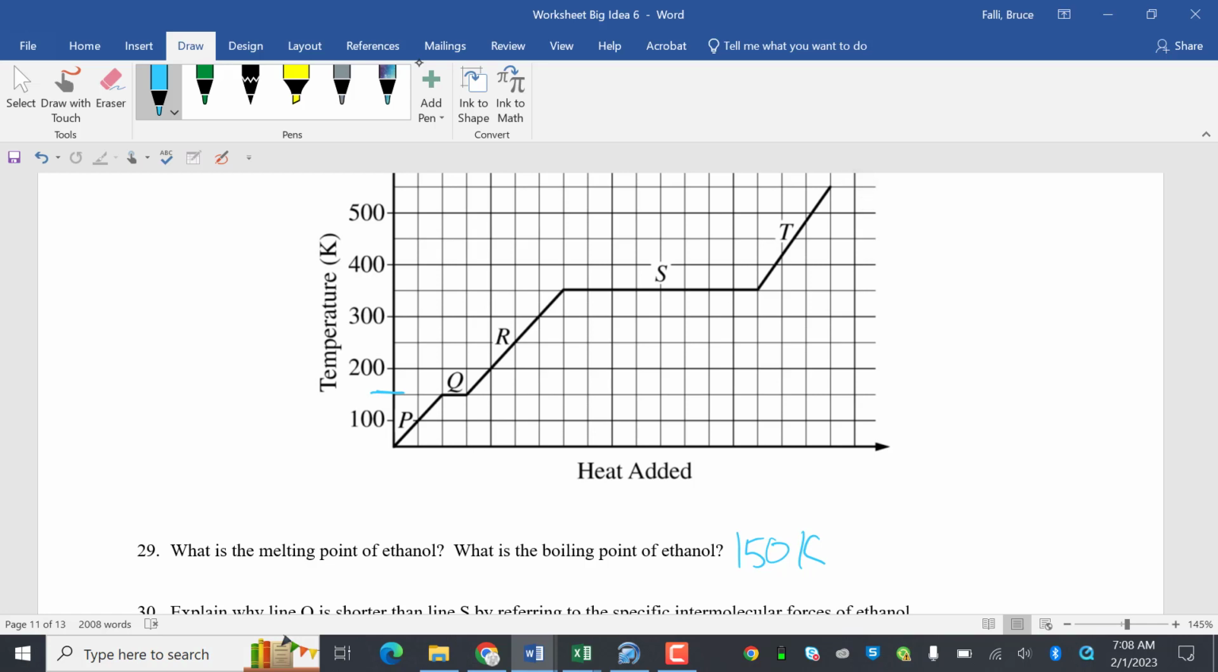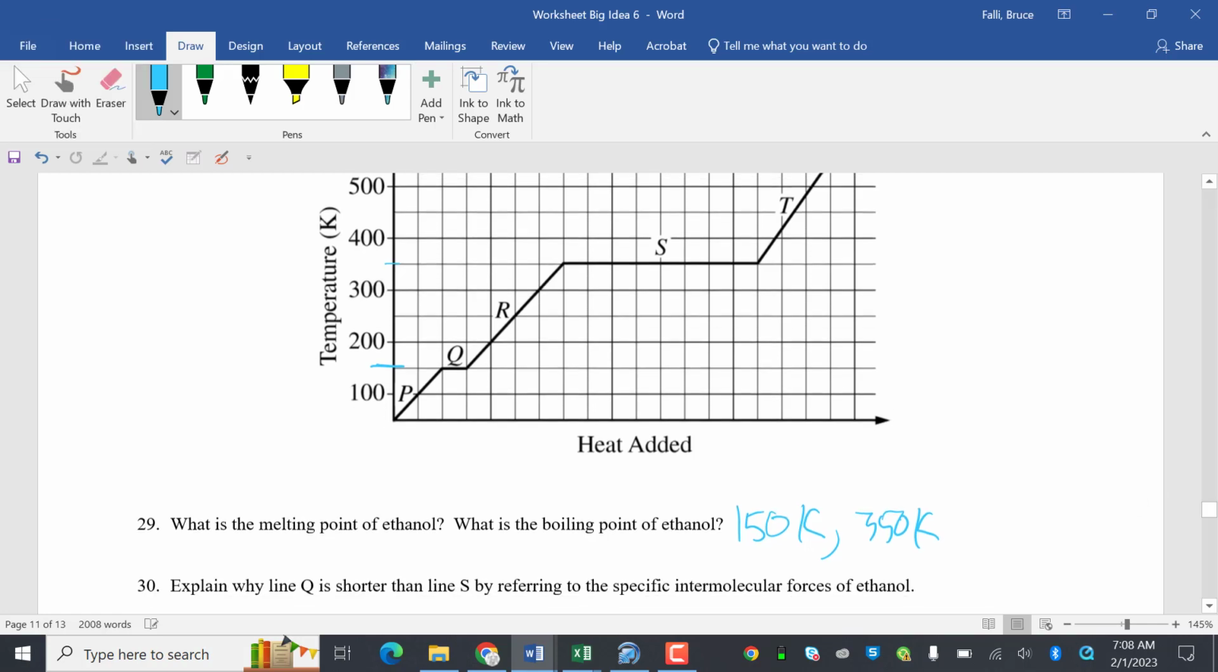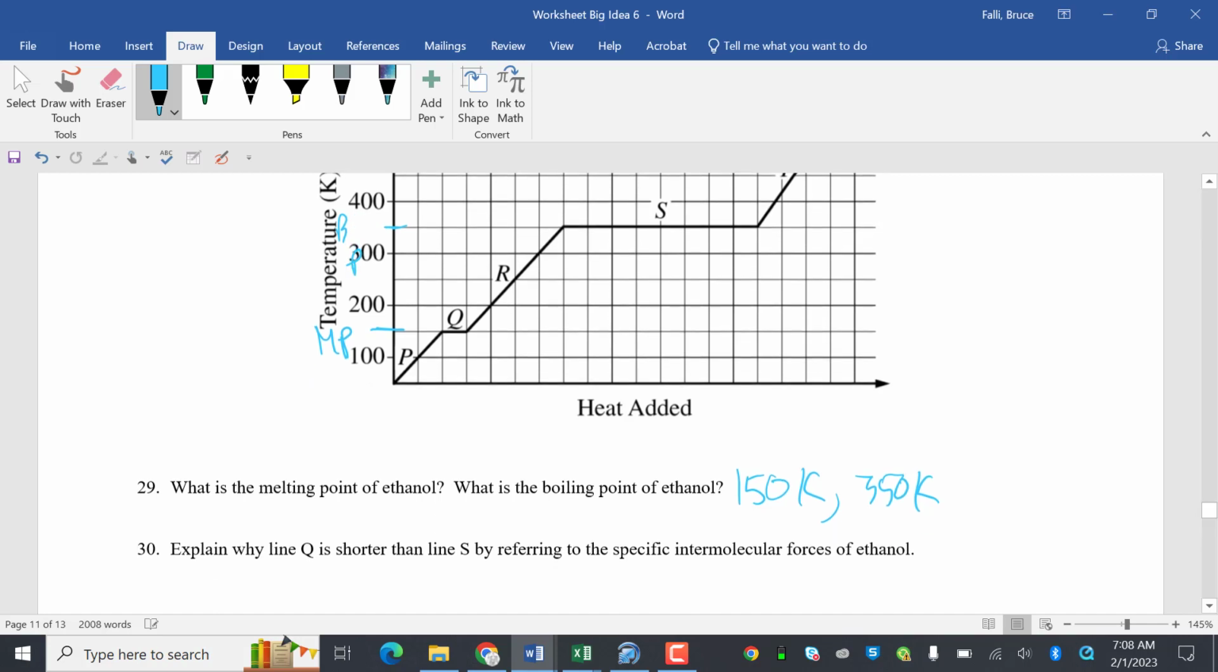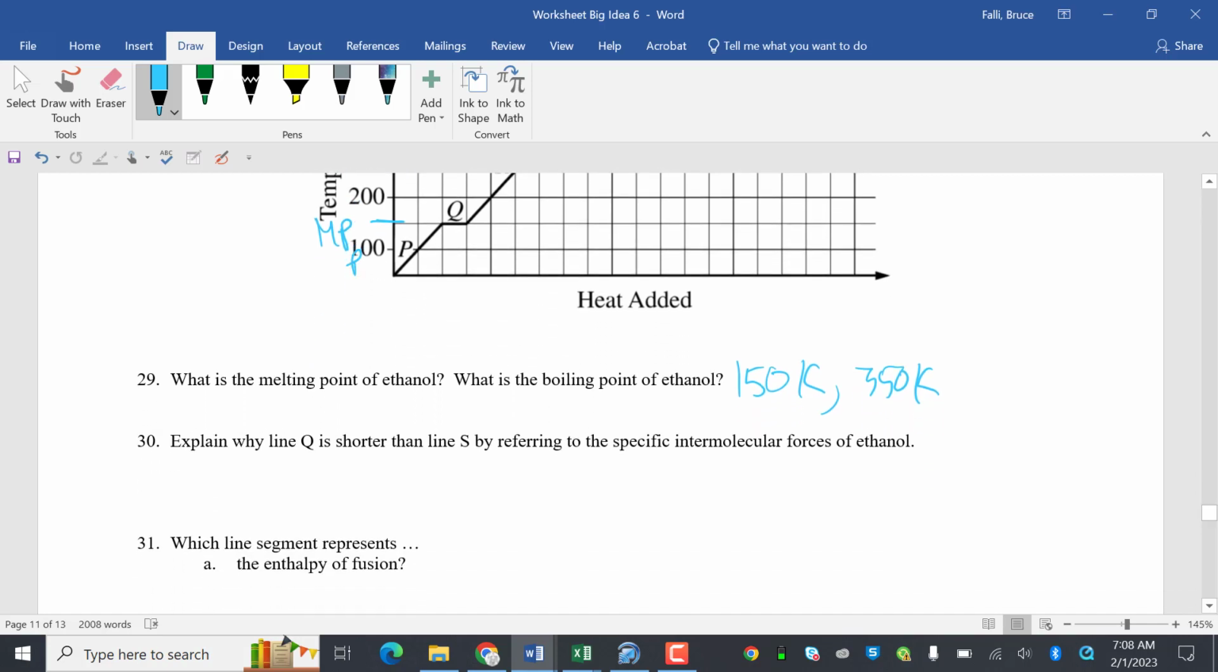And the boiling point is 350 Kelvin. Remember, the first plateau is the melting point, the lower energy one, and the second plateau is the boiling point. Explain why Q is shorter than S, referring to specific intermolecular forces of ethanol. Okay, so that means it's ethanol, so we're going to talk about H bonding.